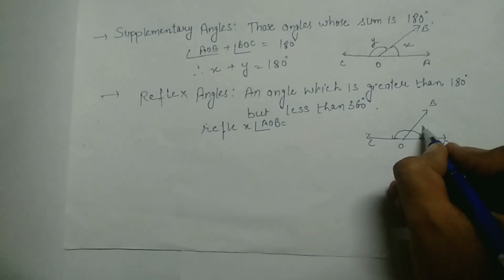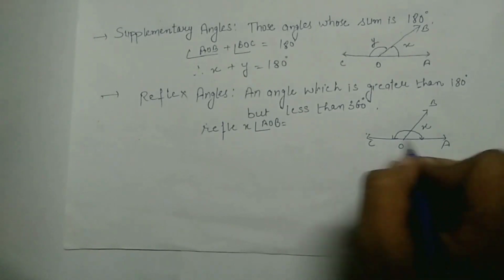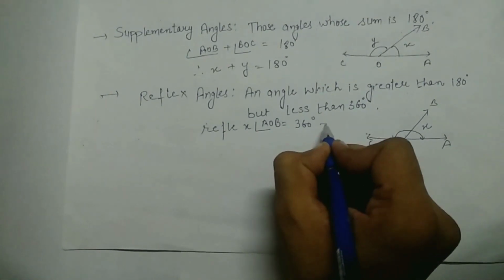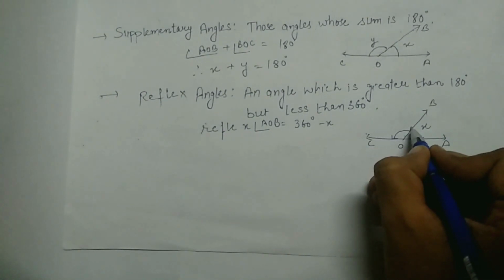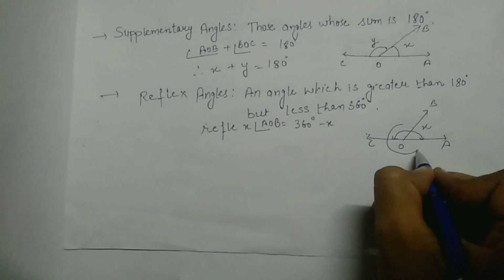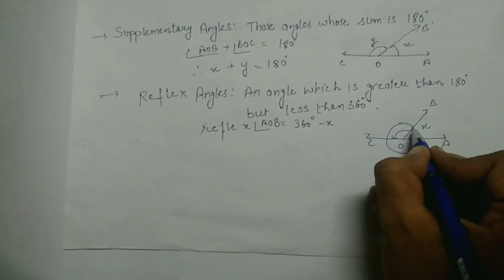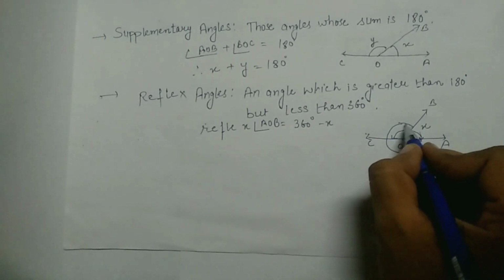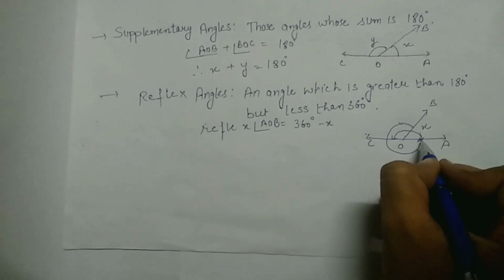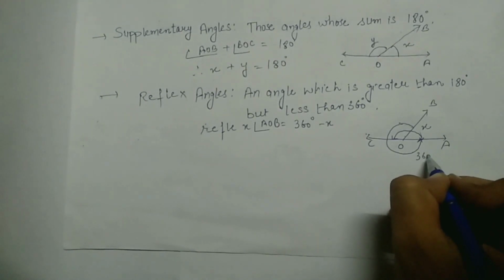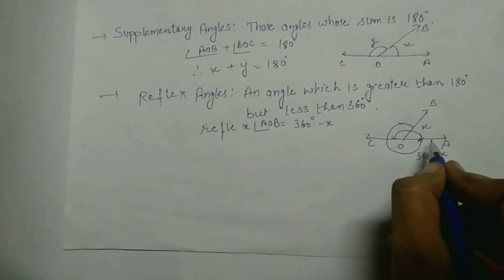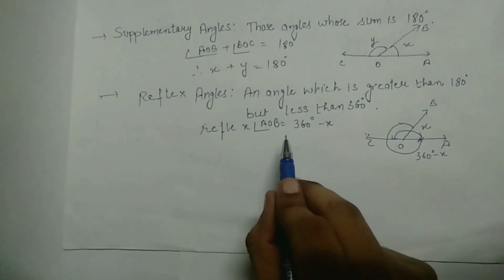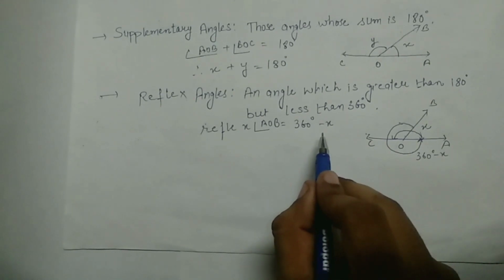You can take this angle AOB as angle X. Reflex of angle AOB is 360 degrees minus X. As you can see, if I take the whole angle, if you add these angles, the whole will make 360 degrees, and this angle will make 360 degrees minus X. So guys, you can see I have drawn here the reflex angle of angle AOB. So the reflex of angle AOB is 360 degrees minus X.